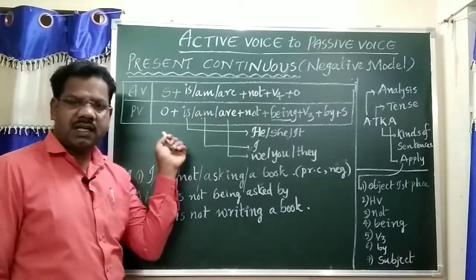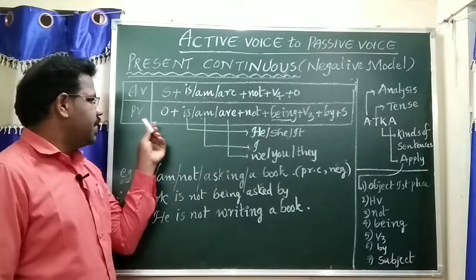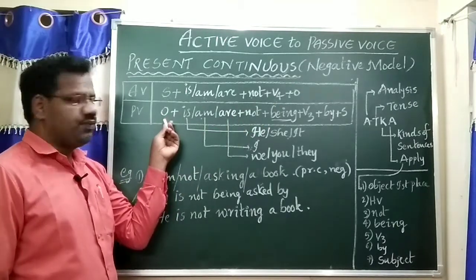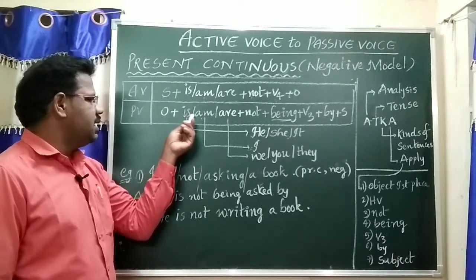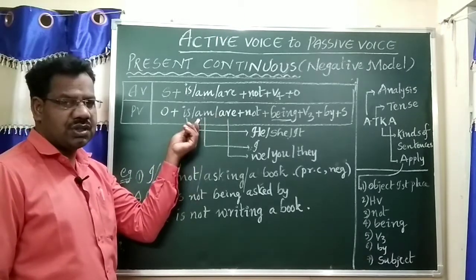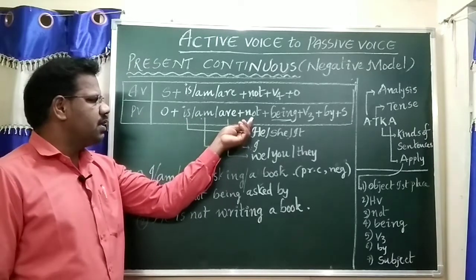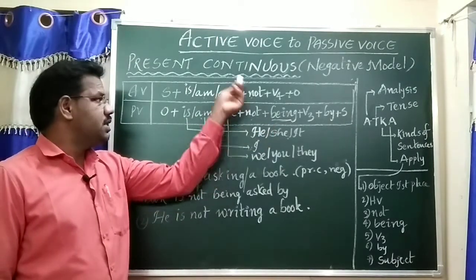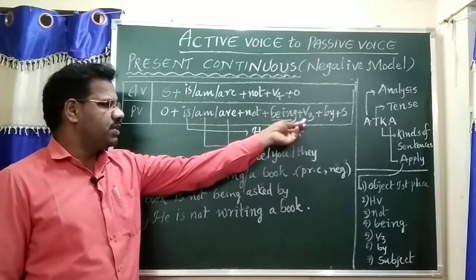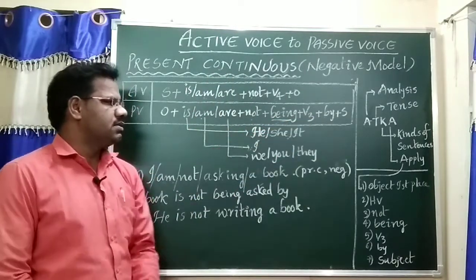That should be present continuous tense. In the passive voice form, the object should be taken first. Is, am, are, any one of them should be chosen. Then the negative word not. The additional helping verb is being, because it is continuous tense. Then verb form 3, preposition by, and the subject.